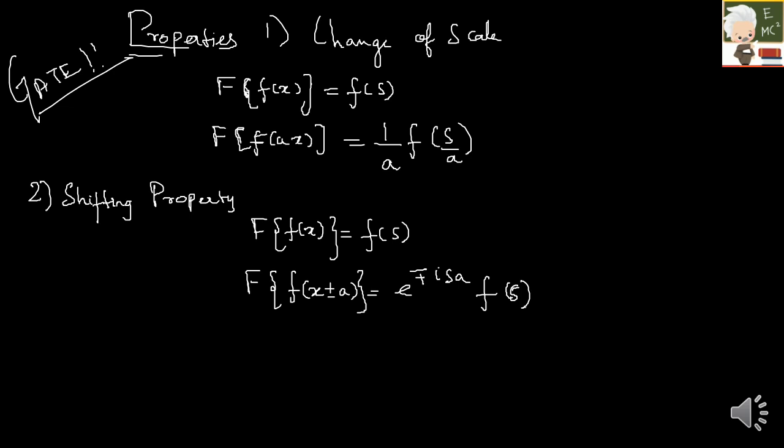For example, if you have f of x plus a, then it is e raised to minus isa into f of s. Suppose you are having x minus a, then it is e raised to isa into f of s. Hope you got it.